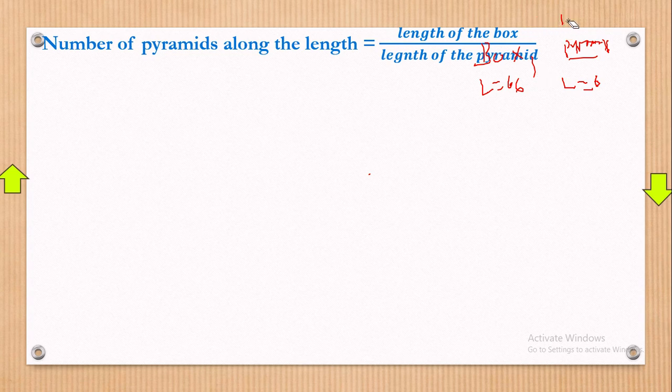Now you really see that from here. I think the box value is 66. The length value for the box is 66. For the pyramid, the length is 6. So let's make the substitution.